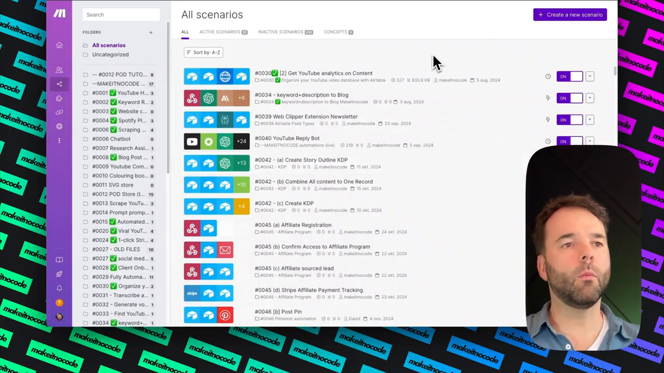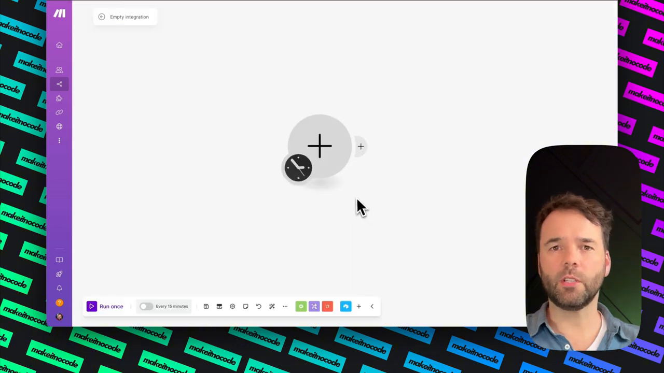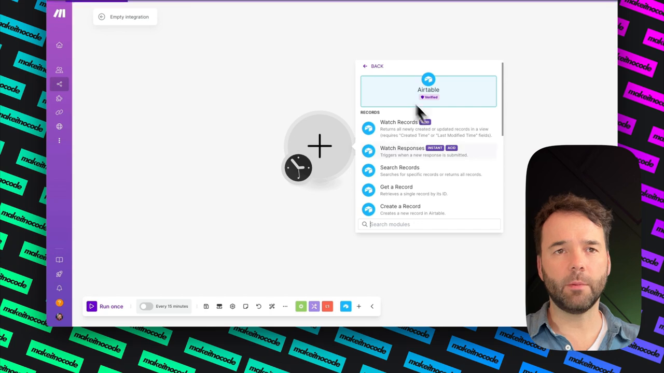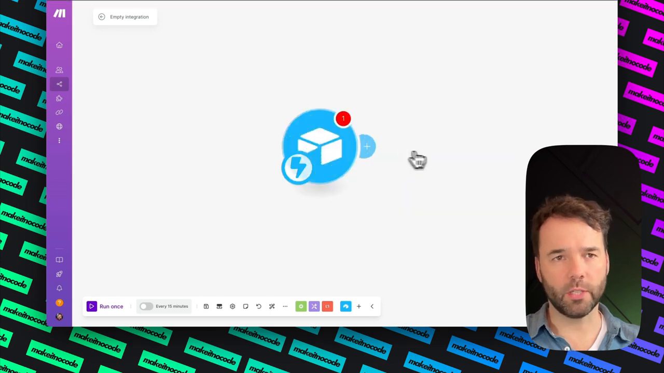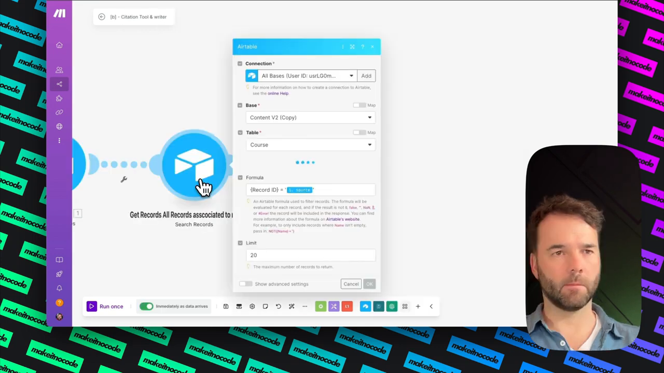So for the second part, we do exactly the same as we did for the first part. We go back to Make, log in, create a new scenario. First thing we do here is hit the plus, and then we go for Airtable, and we're going to watch for responses. Now we're actually creating another webhook here, so just give it a name and then hit OK.